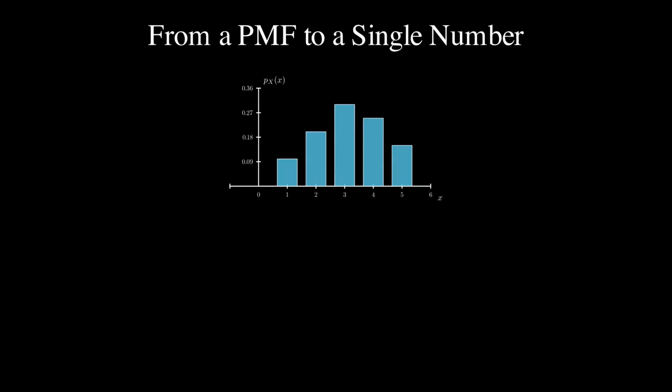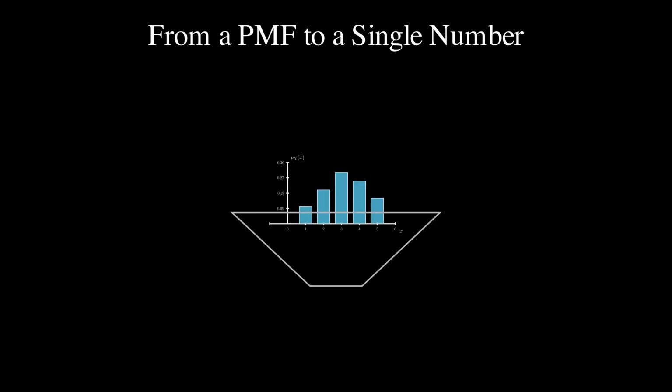Step back and look at what expectation does. In goes a PMF, a complete detailed description of a random variable. Out comes a single scalar, its mean. That is the trade. We give up detail and gain a concise, meaningful summary of overall behavior. And this trade is the template for everything in this chapter.